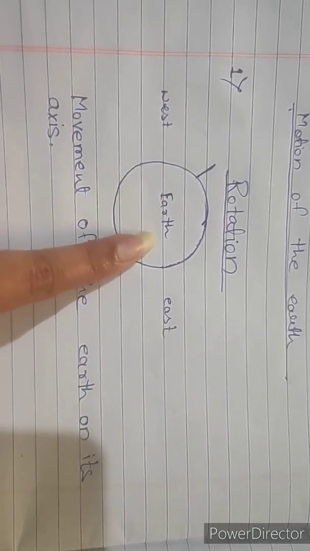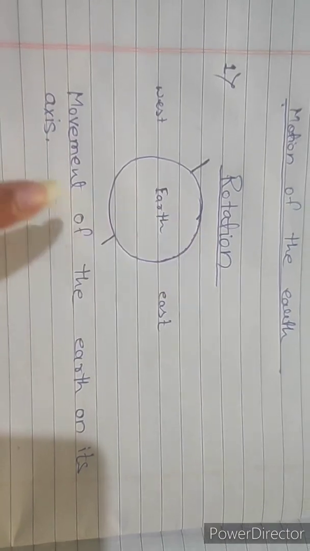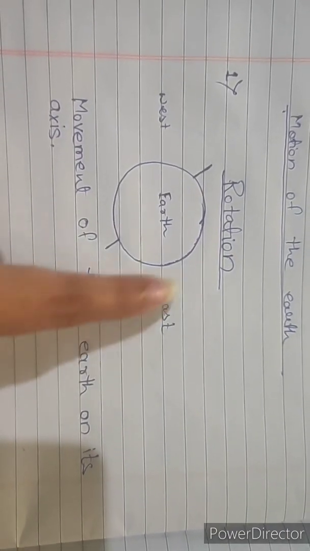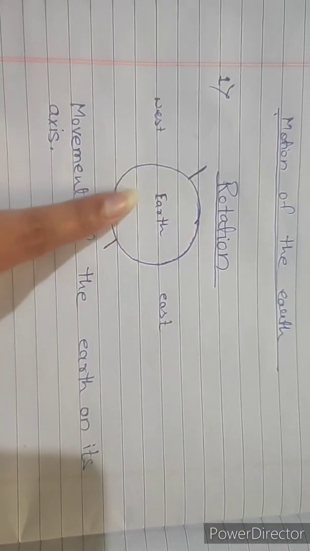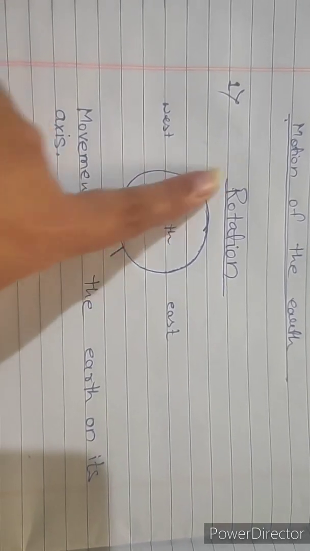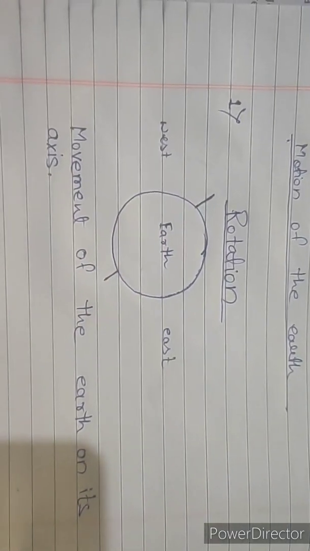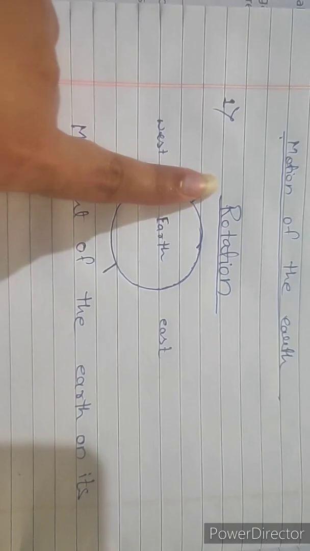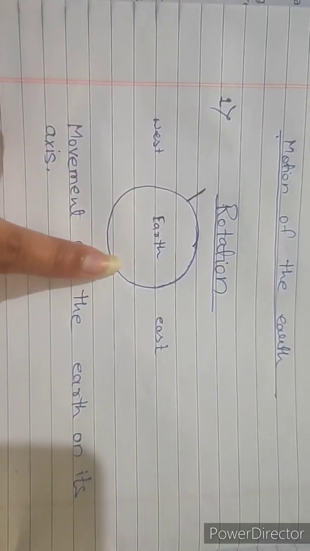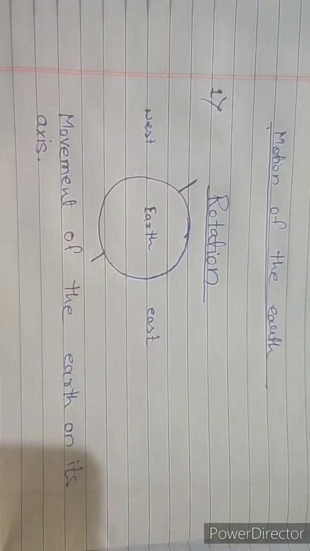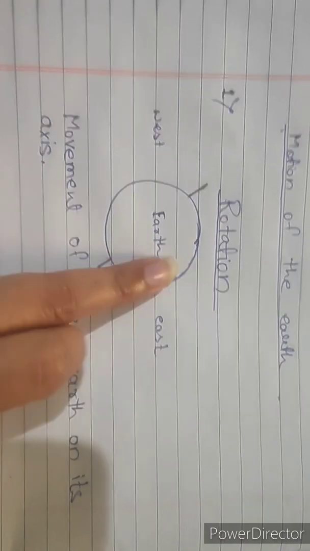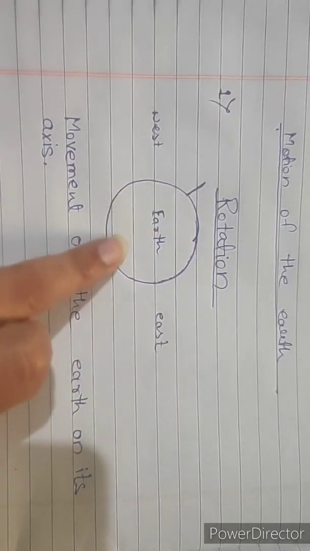This is earth. And what is rotation? Movement of the earth. This movement of the earth on its axis. Now what is axis? The line which runs through this point would be the axis for this earth.